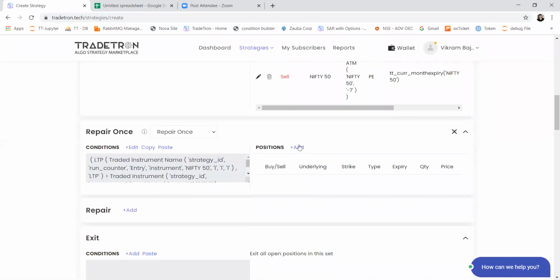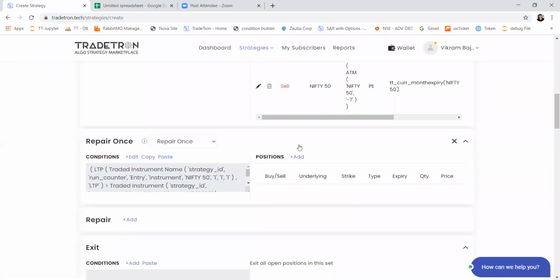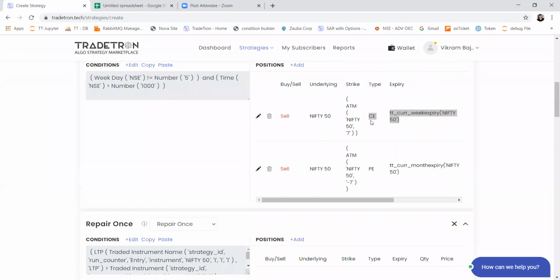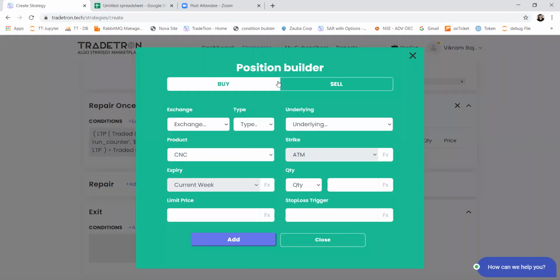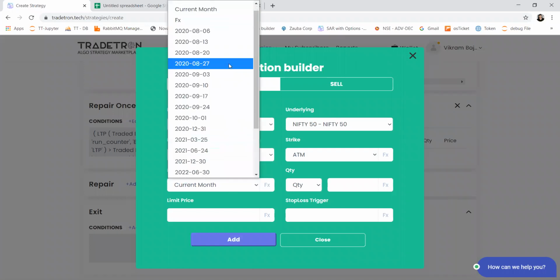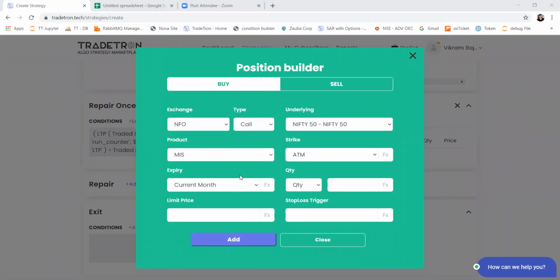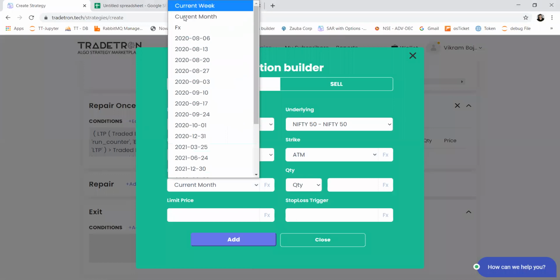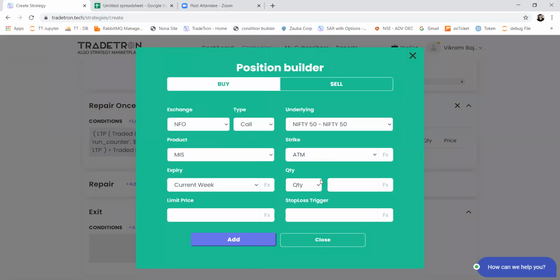Now we have to add a position which will buy the same call here. For that, it will be a buy position. This will be NFO call. All these settings will be same. It will be MIS order of current week. So no changes here. Quantity will be 2 lots.